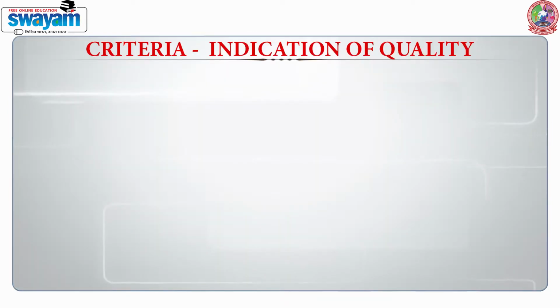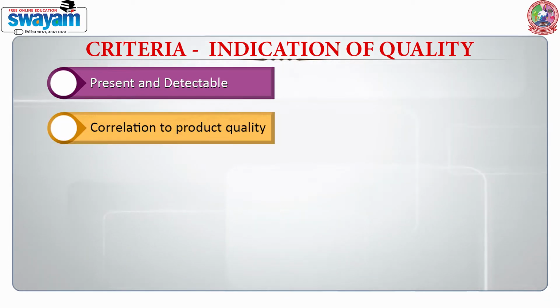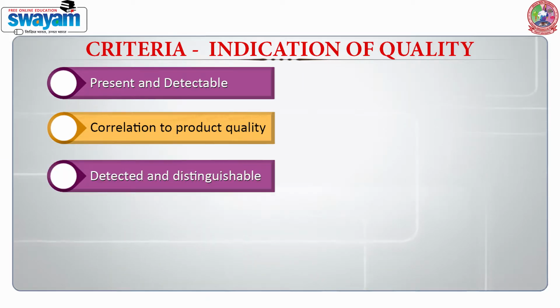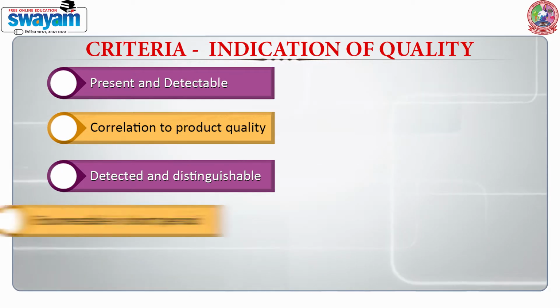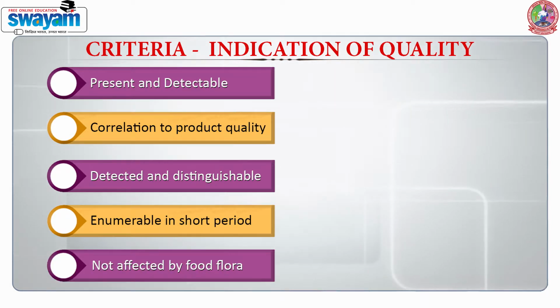So when we talk about these indicators of quality, we have certain criteria for them. The first criterion is they should be present first of all and they should be detectable. The second thing is these are directly related to the product quality and we should be able to detect and distinguish them, and very important for the food industry is that they should be enumerated in a short period of time. And last, they should not be affected by the natural food flora which is present. For example, in case of fermented food where we have lots and lots of bacteria, there should be no overlap happening with these microorganisms.